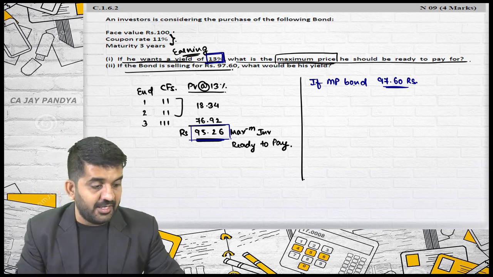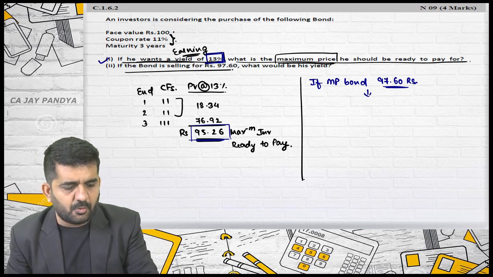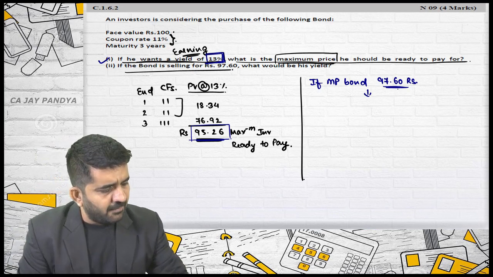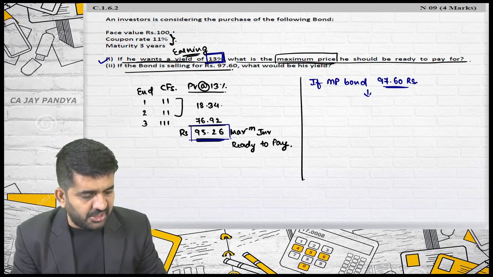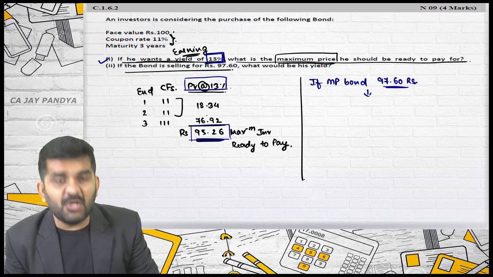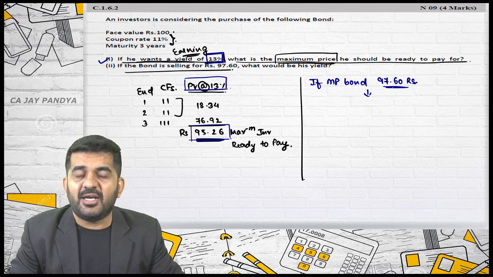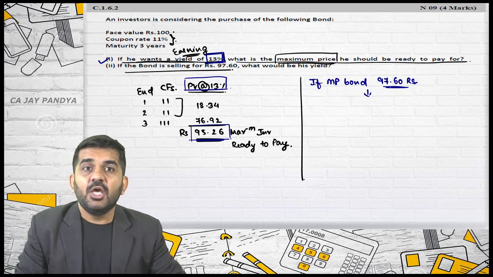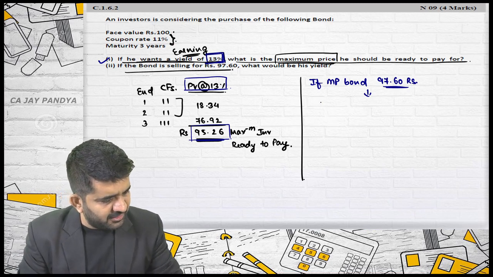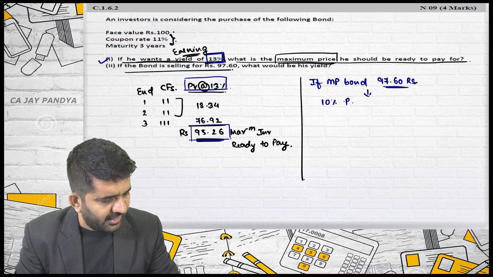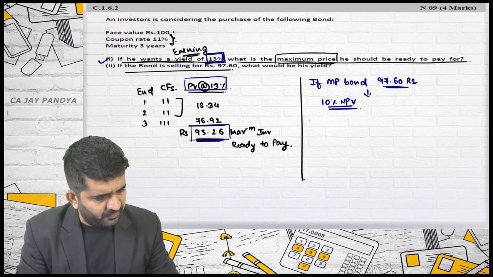Let us find out the yield. Then I'll explain why, but you will have to take that your required rate of return is 13%. If the market price of the bond is 97.60, you are earning less than 13%. That is for sure, because at 13% you should pay 95.26. If you are paying more than 95.26, that is 97.60, you are getting less than 13%. So I will start with 10%. I will find out the NPV at 10%.